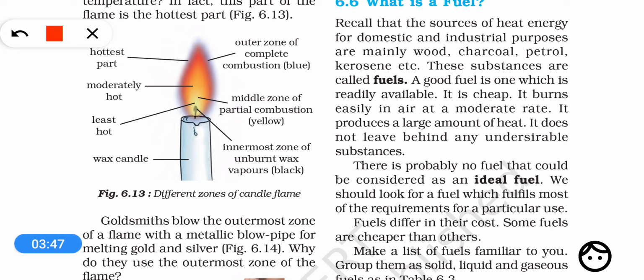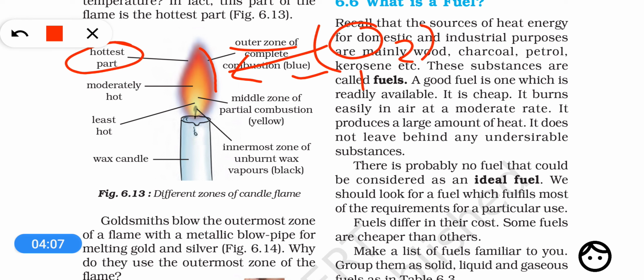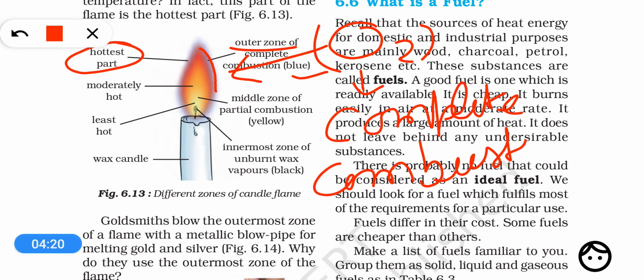There are different zones in the candle flame. For example, this outermost zone is blue in color. Dear students, this is the hottest zone. What is the reason? Because in the outermost zone there is enough oxygen available, and because of this available oxygen, the wax vapors burn completely. So there is complete combustion of the wax vapors.